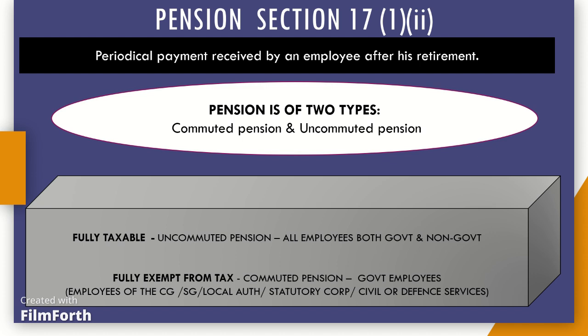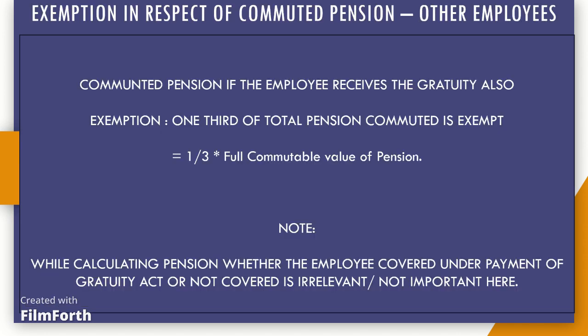In case of other employees. Case 1: if the employee receives gratuity also, then exemption is equal to 1/3 multiplied by full commutable value of pension. Case 2: if the employee does not receive any gratuity, then exemption is equal to 1/2 multiplied by full commutable value of pension. Here, full commutable value of pension is calculated as commuted amount divided by percentage of commutation.